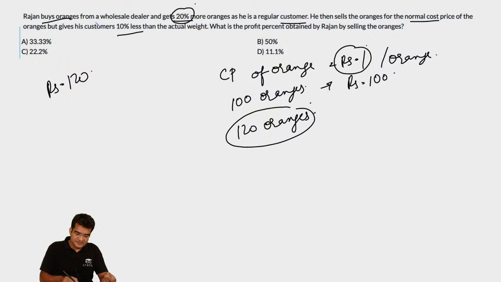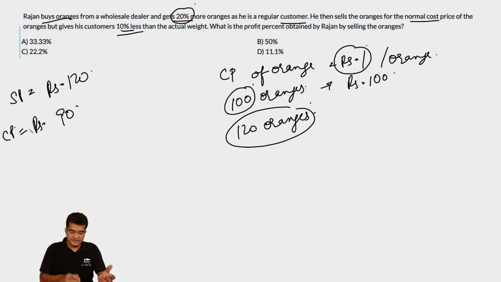He keeps 10% less than the actual weight. So even though he says that he is selling oranges, he sells only 90% of those oranges. So instead of the 100 oranges that he has actually bought, the amount of oranges that he has actually used up will only be equal to 90. So the effective cost price for Rajan will be equal to rupees 90, and the selling price is equal to rupees 120.